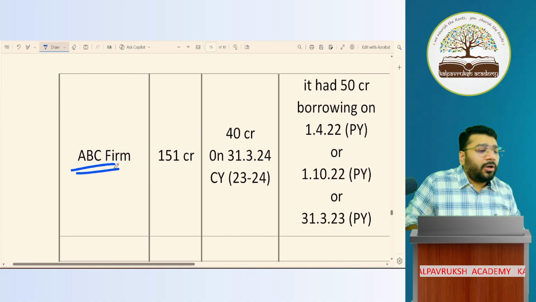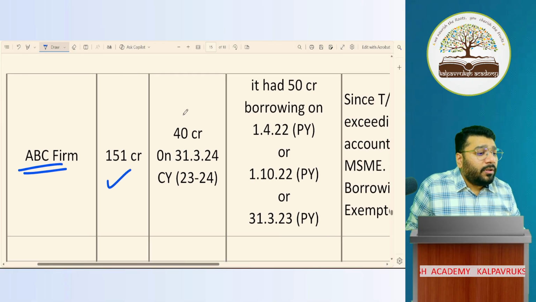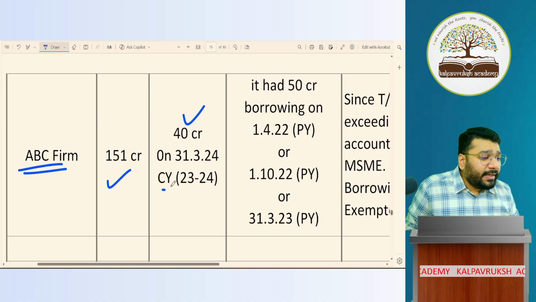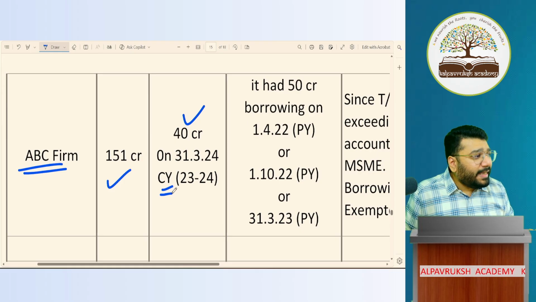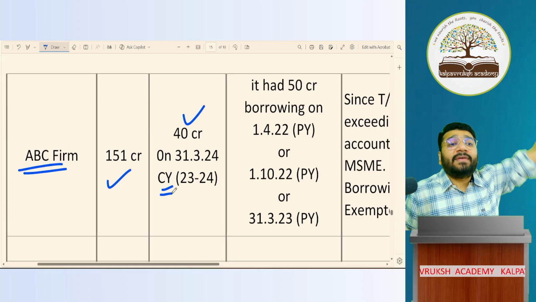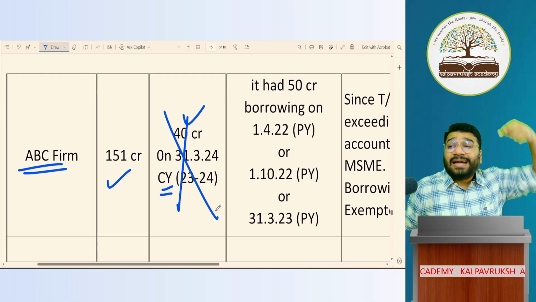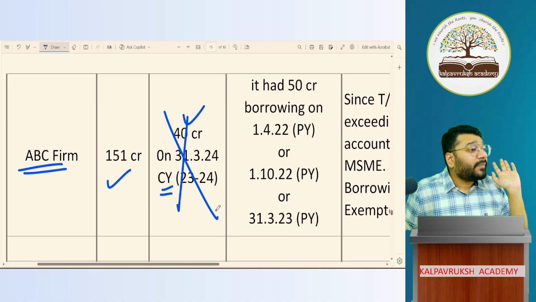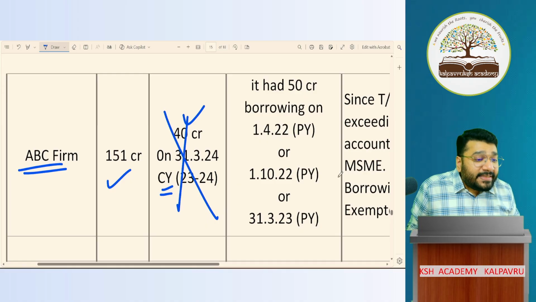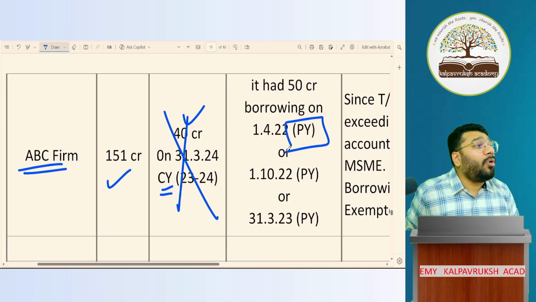ABC firm, corporate or non-corporate? Non-corporate. Turnover 151 crore. Borrowing 40 crore in current year. When you see the borrowing criteria, will you see borrowing of the current year or previous year? Previous year. Current year borrowing criteria is not applicable for classification of SMC, non-SMC, MSME or large entity. I should always see the previous year's borrowing. Current year borrowing is not relevant for the borrowing criteria.